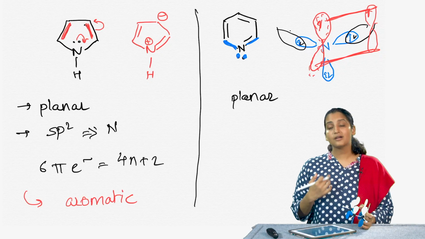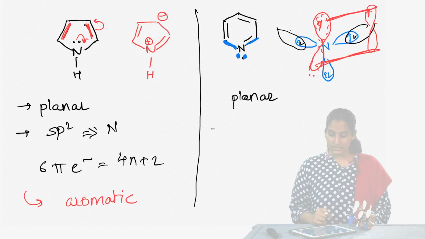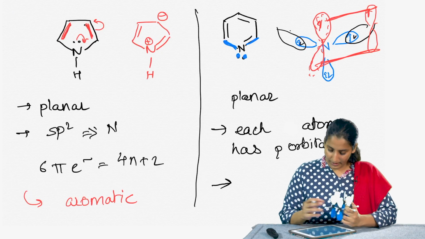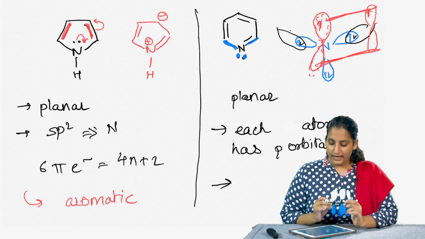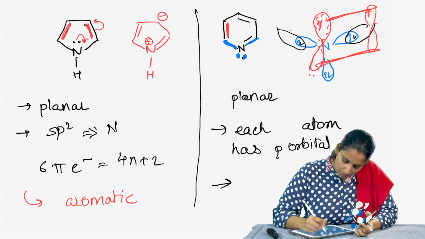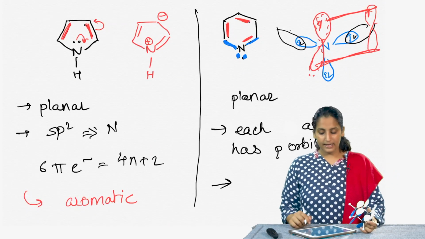So, when we consider whether each of the atoms in this particular molecule is sp2 hybridized, we can say that each atom is sp2 hybridized and there is a p orbital on each of them. Now, let us also look at whether it fits the 4n plus 2 pi electron rule. In the case of pyridine, we have to calculate the electrons in each of the double bonds: 1, 2, 3, 4, 5, 6. So, there are 6 pi electrons.